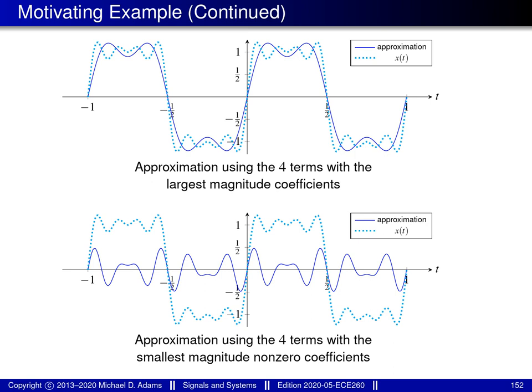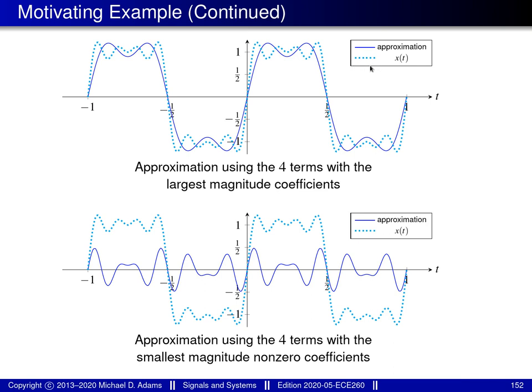Now on the current slide we have two figures that show the approximations of the function x obtained with each of these two choices. On the top half of the slide we have a figure showing the approximation of x that's obtained when the 4 terms with the largest magnitude Fourier series coefficients are chosen. If we look at this figure more closely, the approximation is shown with the solid line, and the original function that we're trying to approximate, namely the function x, is shown with a dotted line.